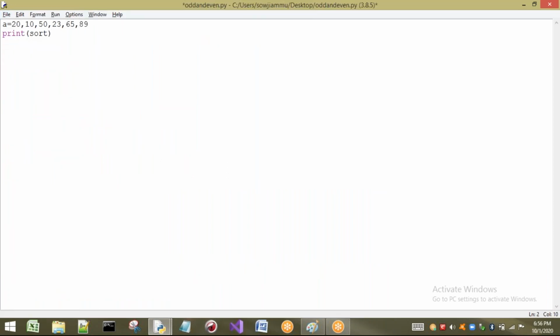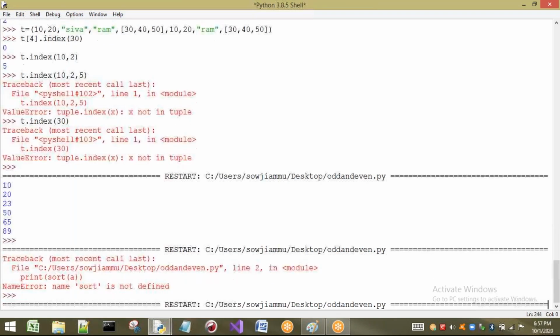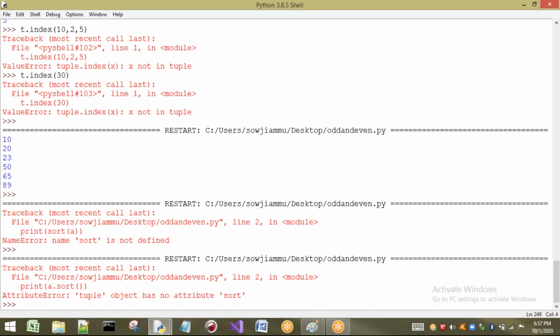Anyway, this is a function, sorry, method. I have just tried a dot sort. So what happens now? See, if I write in this way, A is a tuple, so for tuple, sort is not there. Clearly it will say that. See, clearly it is saying what? Tuple object has no attribute sort. Why is it not there?